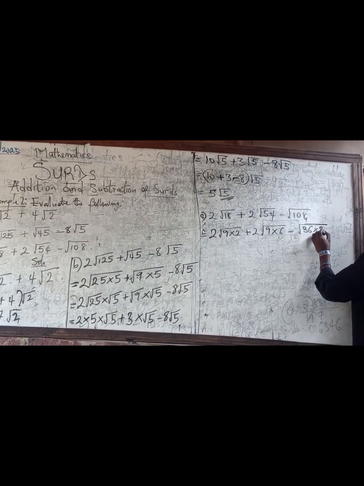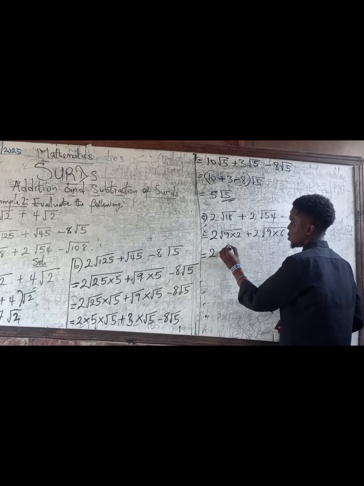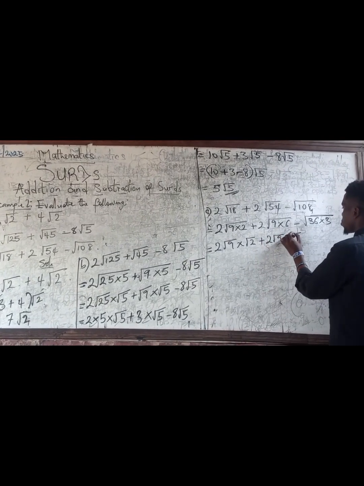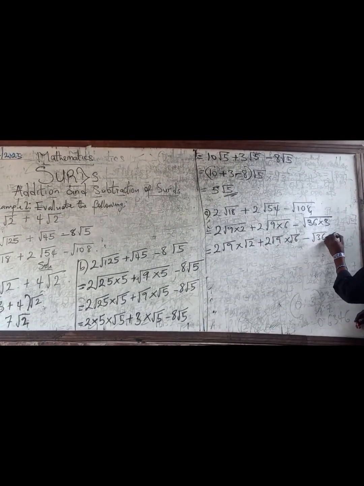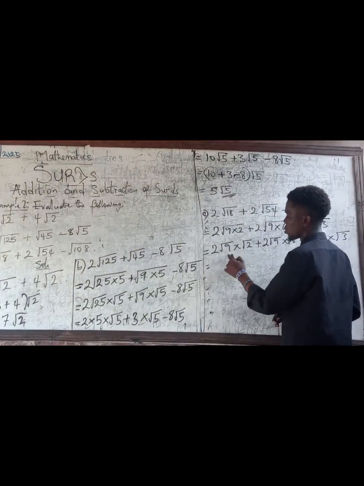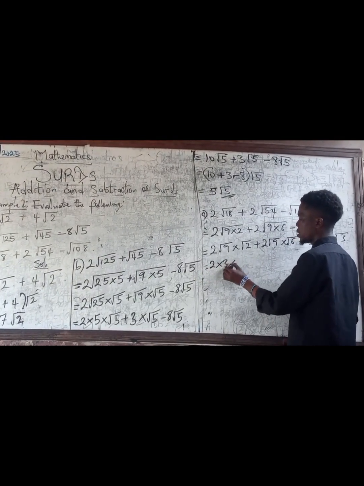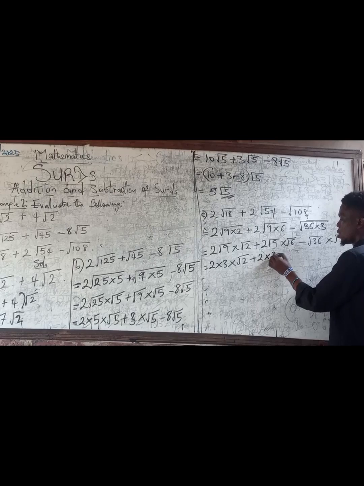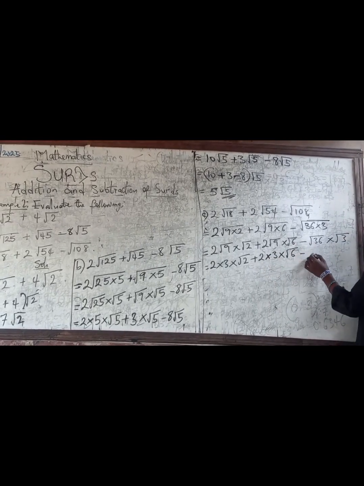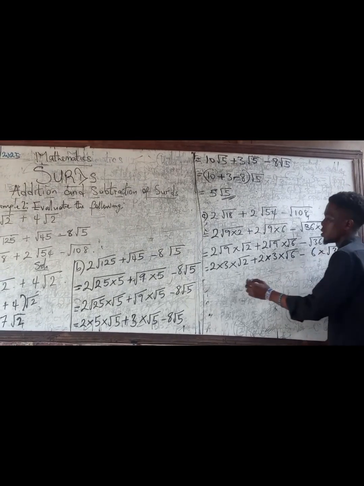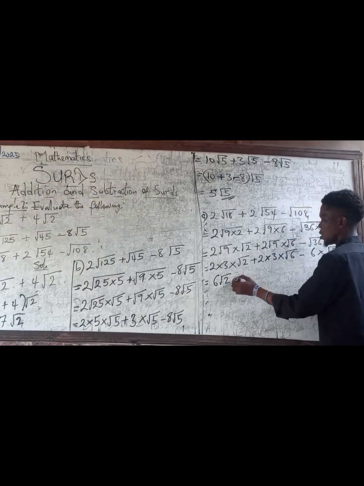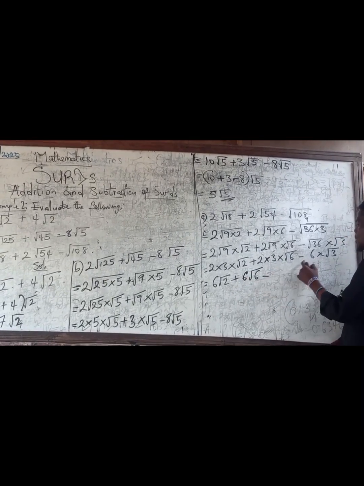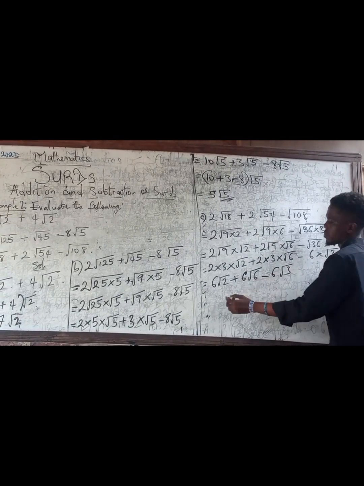So we have root 36 times 3 using the law of multiplication. Just separate them. So square root of 9 is 3. 2 times 3, you have 6 root 2 plus 2. Square root of 9 is 3 also. You have 6 root 6. Square root of 36, that's 6, and then you have root 3. So I have here 6 root 2 plus 6 root 6 minus 6 root 3.